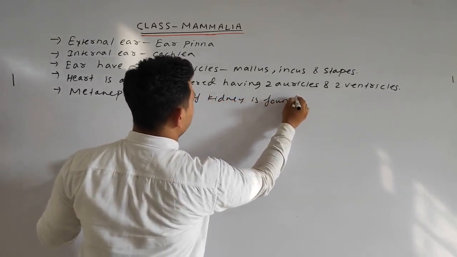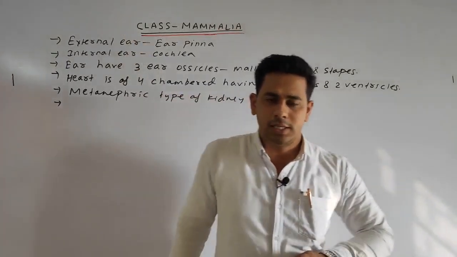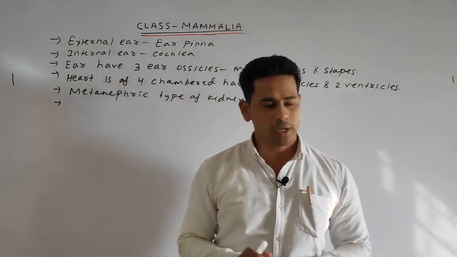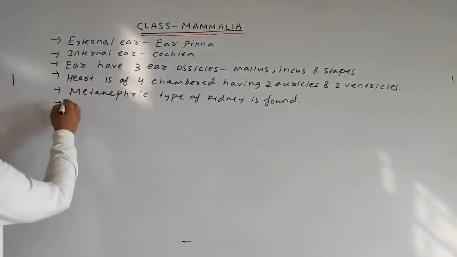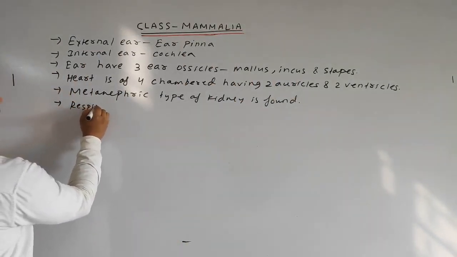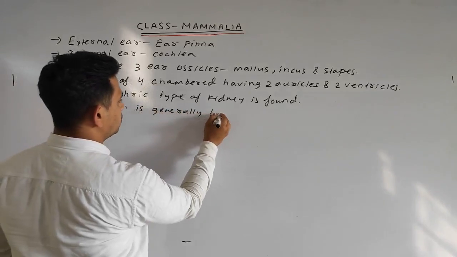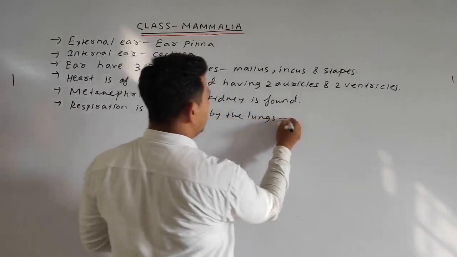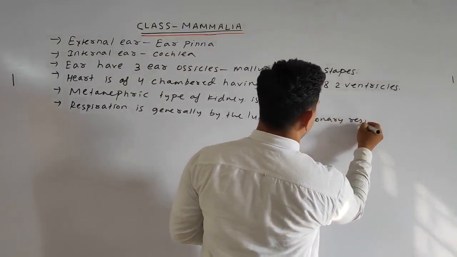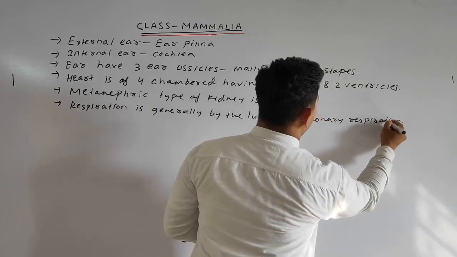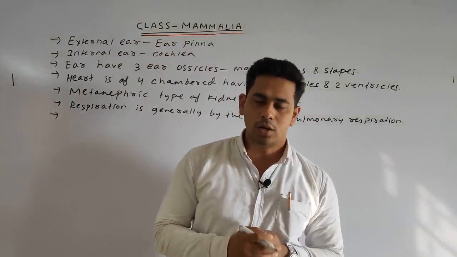Now come to respiration. Respiration is generally done by the lungs, or we can say lungs are present in the Mammalia. You can write: respiration is generally by the lungs. That is why it is called pulmonary respiration. And the lungs are enclosed within a cavity called the pleural cavity.